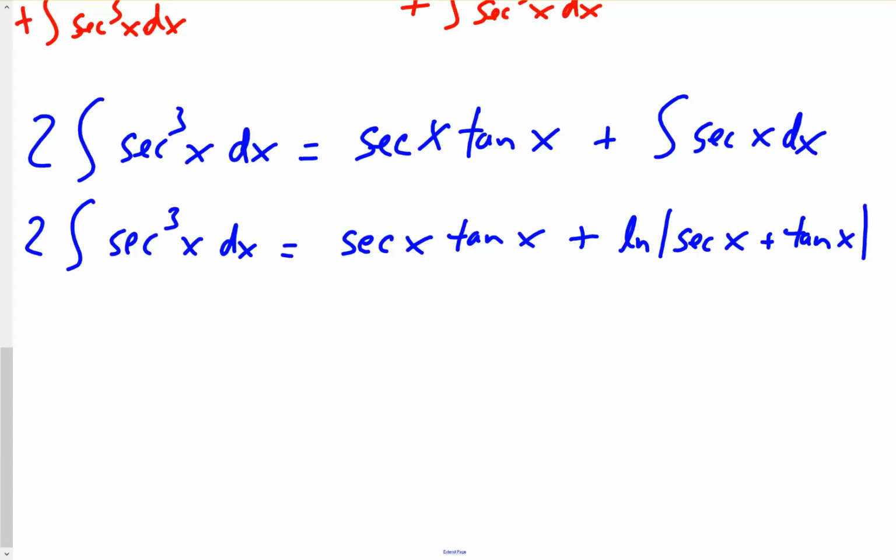Okay, and then once you have that, you can just divide both sides by 2 to get rid of this 2 that's in front, or you can multiply by 1/2, either way. So you can divide by 2, multiply by 1/2. Let's do multiply by 1/2.